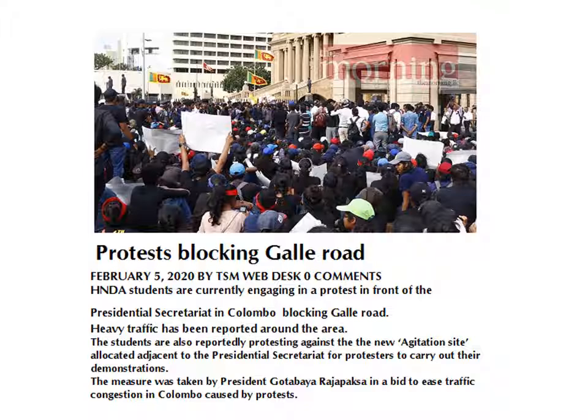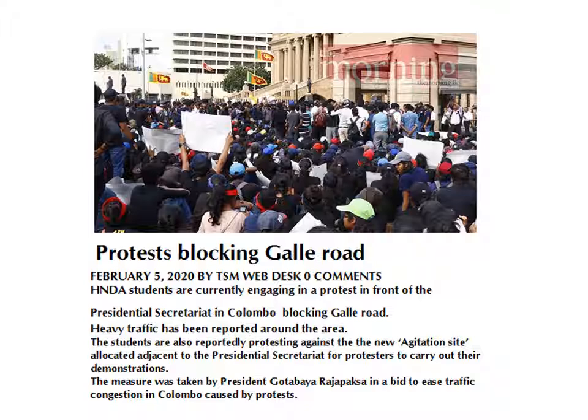Heavy traffic has been reported around the area. The students are also reportedly protesting against the new agitation site allocated adjacent to the Presidential Secretariat for protesters to carry out their demonstrations. The measure was taken by President Gotabaya Rajapaksa in a bid to ease traffic congestion in Colombo caused by protests.